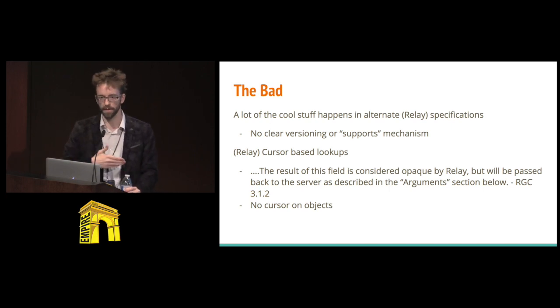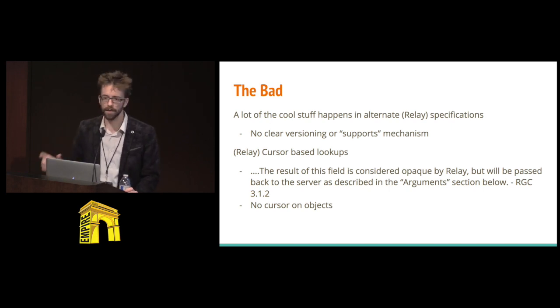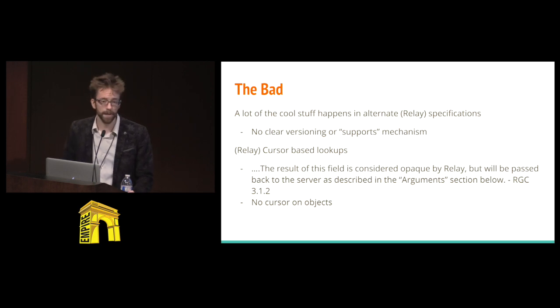A lot of the important stuff in the language is not specified on whether it's supported or not. There's not a version to the language. You can introspect, but you can't ask about the version. So that would be super helpful. I think that a lot of this stuff needs to float up to the main spec. The relay stuff is really, really helpful, really useful. You don't have to use it everywhere, but it would be great if it were actually an agreed upon part of GraphQL.